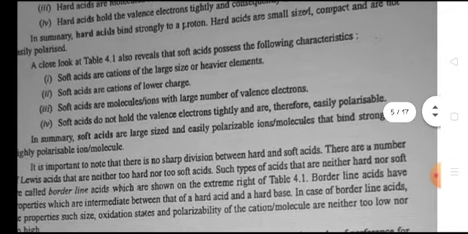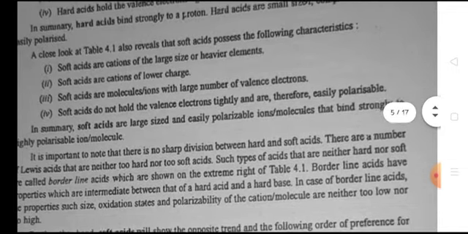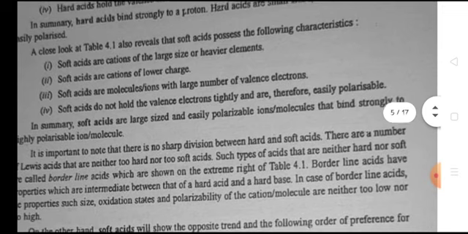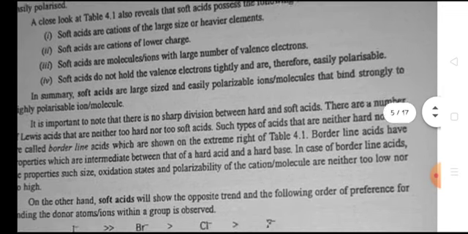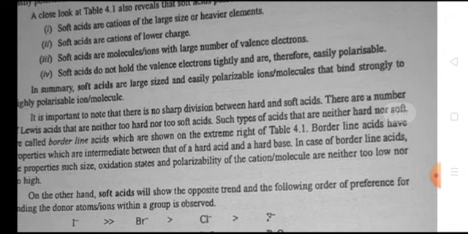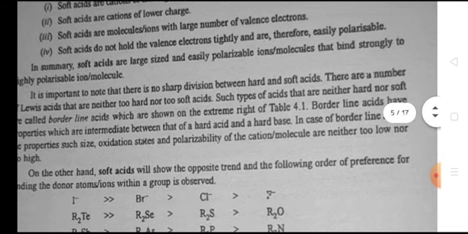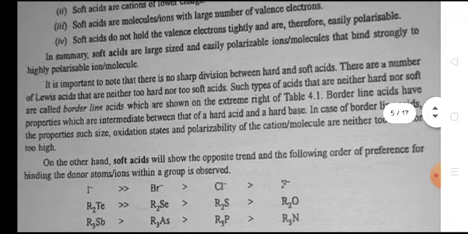A close look at table 4.1 also reveals that soft acids possess the following characteristics. Soft acids are cations of larger size or heavier elements. Soft acids are cations of lower charge. Soft acids are molecules or ions with a large number of valence electrons. Soft acids do not hold the valence electrons tightly and are therefore easily polarizable. In summary, soft acids are large-sized and easily polarizable ions or molecules that bind strongly to highly polarizable ions or molecules.